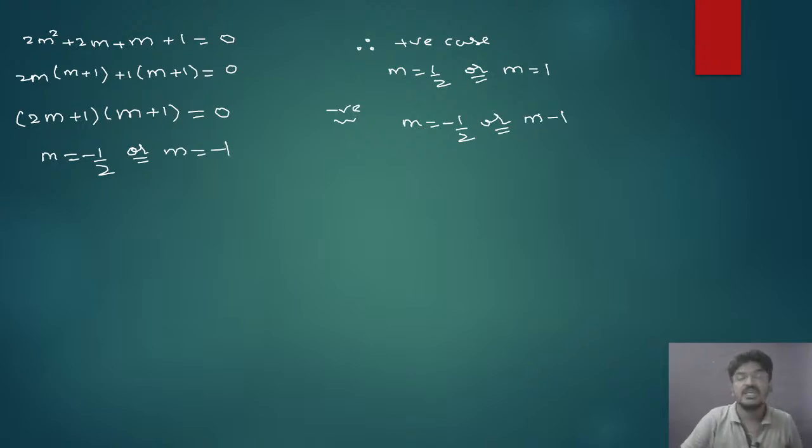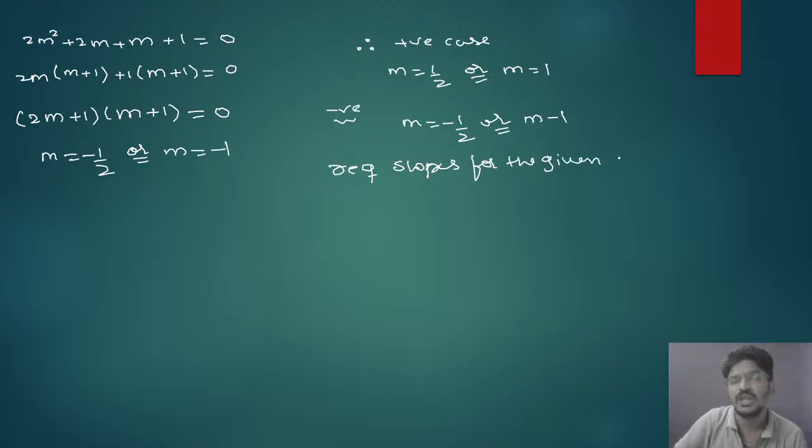Therefore, these are the required slopes for the given lines. Clear? Quickly tell me, all of you, have you understood this?